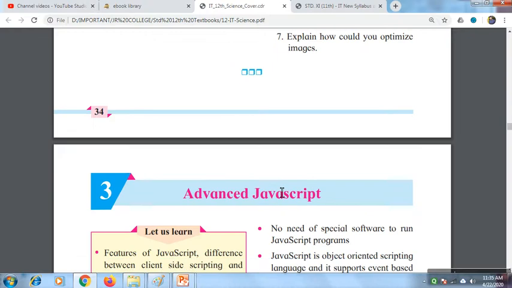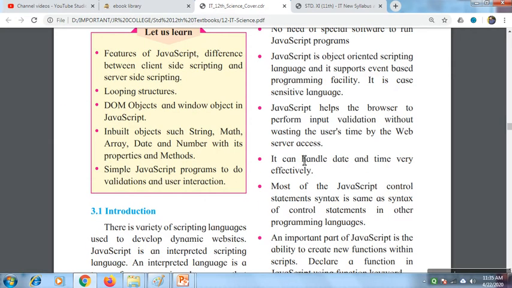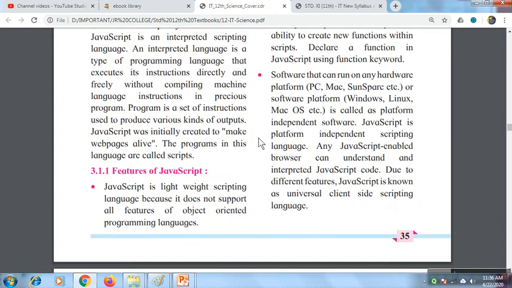Then your next chapter is advanced JavaScript. This is a continuation of your previous chapter JavaScript, which we have learned under lesson number 3 only, in Impressive Web Designing. So after HTML, the next portion was JavaScript in standard 11th. So this is a continuation of that.